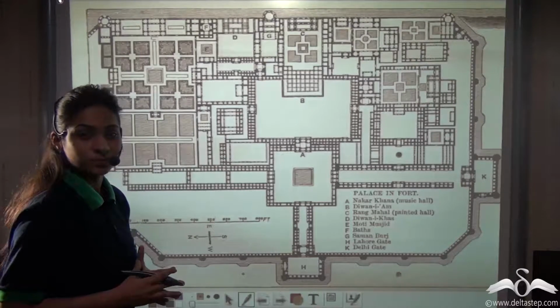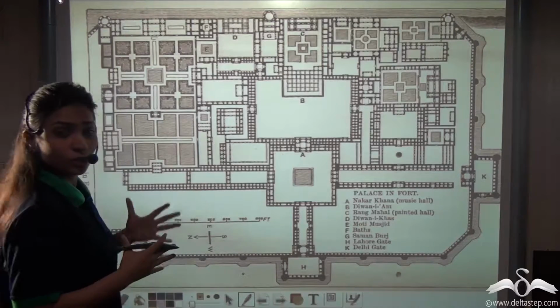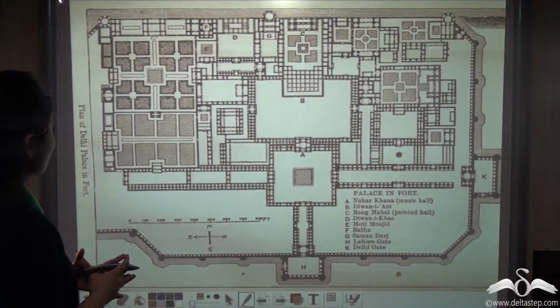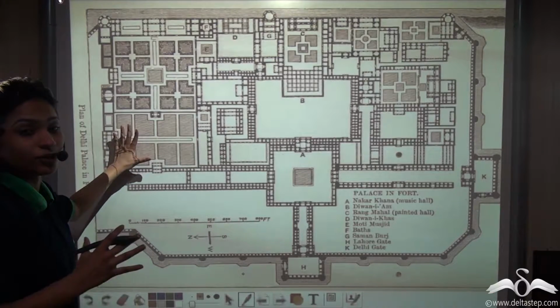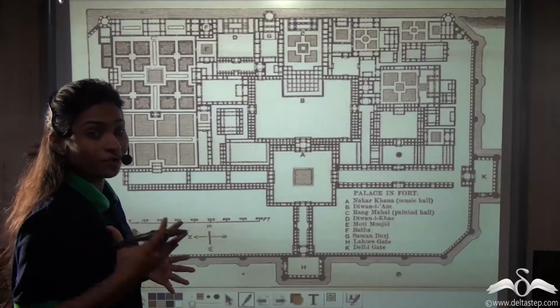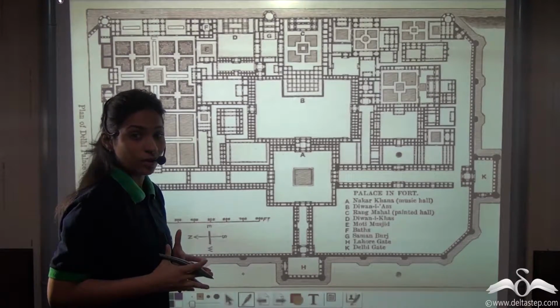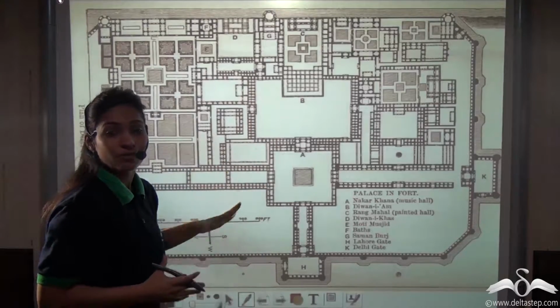Look at this picture. Can you tell me what this is? Have a look. Well, this is the plan of the famous Delhi Palace and Fort. That is the Red Fort in Delhi. Now, the Red Fort that you see in Delhi right now was actually planned on paper first.